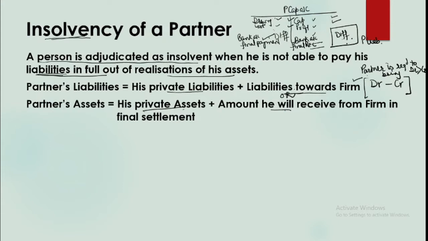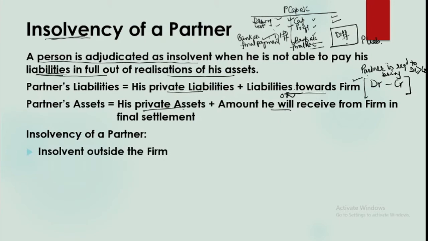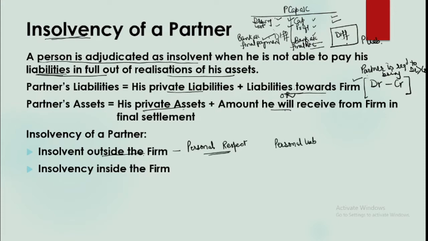So when we talk about insolvency, there are two stages here: insolvency outside the firm and insolvency inside the firm. Outside the firm means in his personal respect. So if the partner is having some personal liabilities and he is not able to pay them, then the person is referred to as insolvent outside the firm.